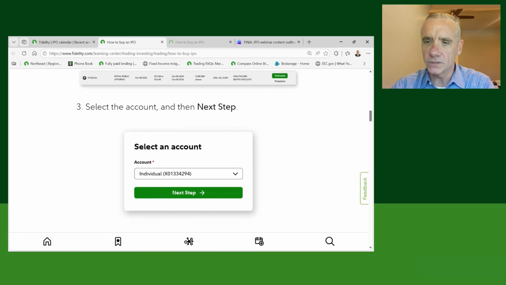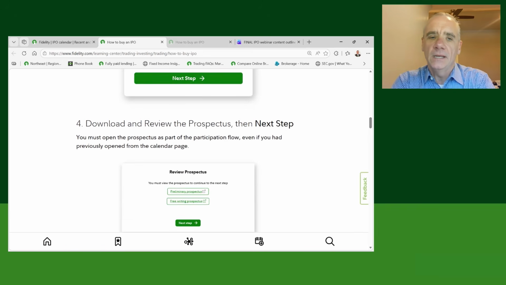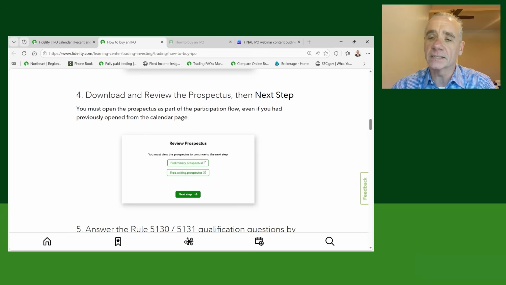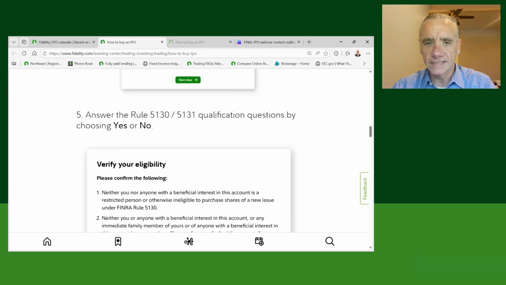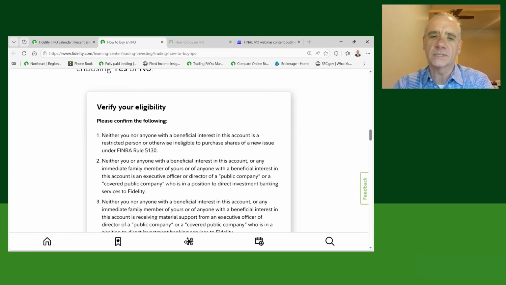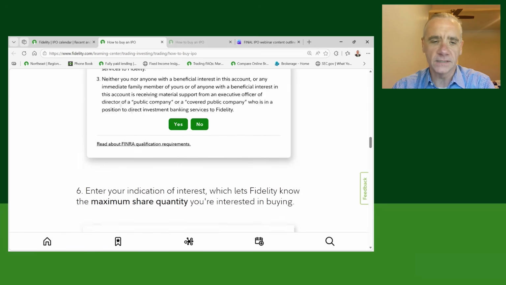It's going to give us the option to choose which account we would like to submit our indication of interest in. And then step number 4, downloading and reviewing the prospectus, is very important, right? Because you must open the prospectus as part of the participation flow. This is an interesting one, Rule 5130, 5131. Like I said, I'm not going to read through all of this, but essentially it's, are you a restricted individual who's not eligible to participate in an IPO? They may be an insider with the company, may have other business dealings, etc.